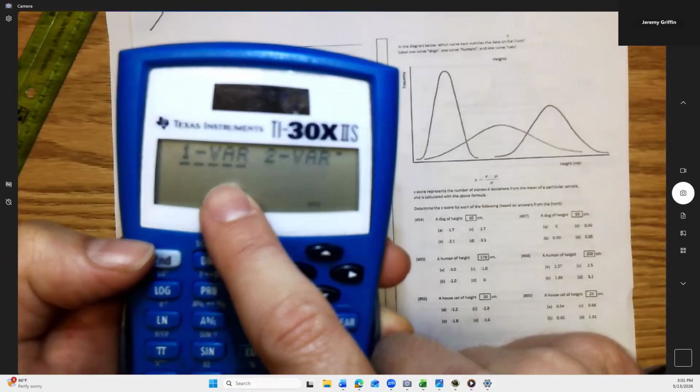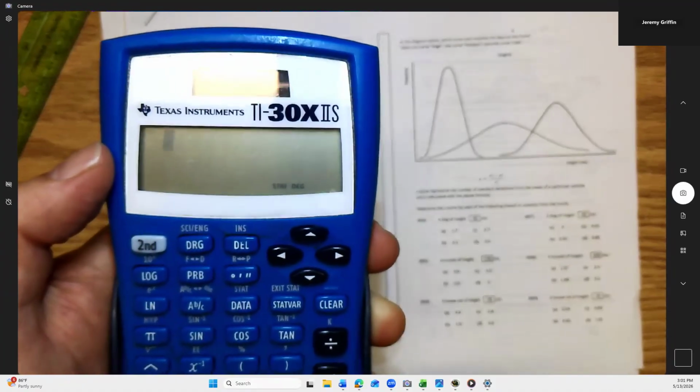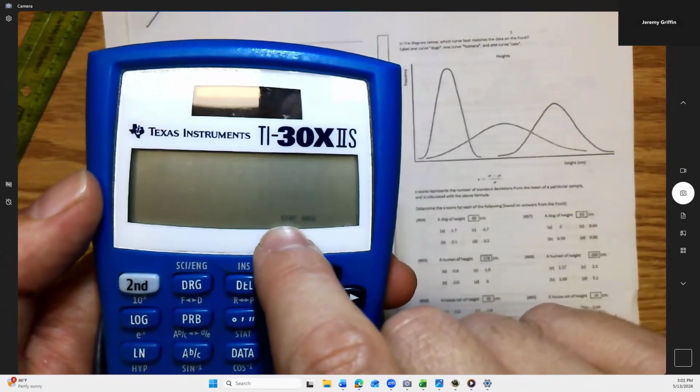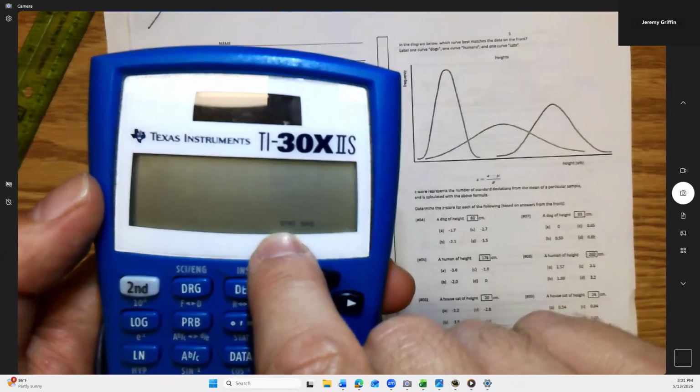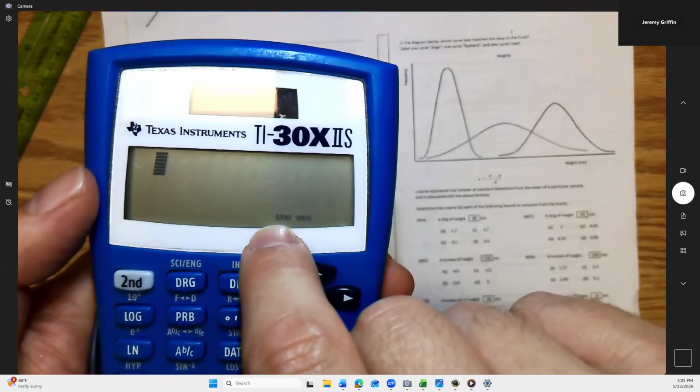So everybody has this on their screen. Is that right? Okay. Hit enter. Now you have one variable. Okay. And the word stat will pop up on your screen. So the word stat should be on your screen at this point. Does anybody not have the word stat on their screen? So everybody has the word stat on their screen.